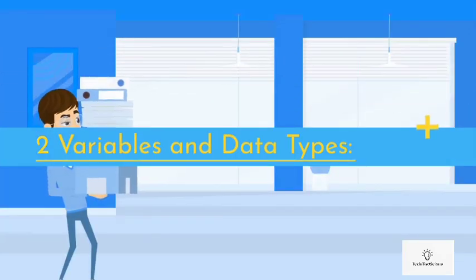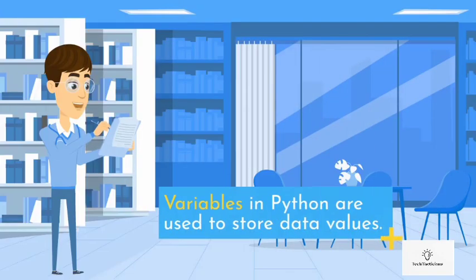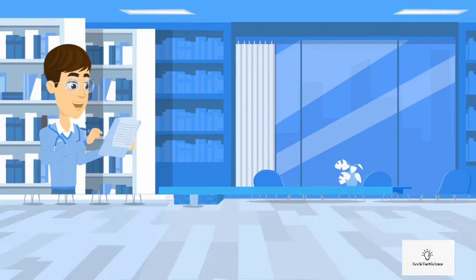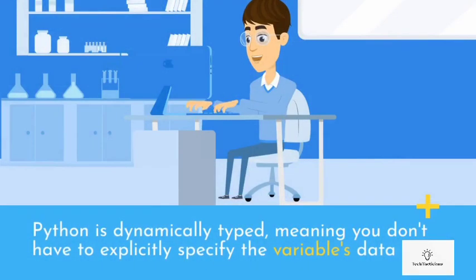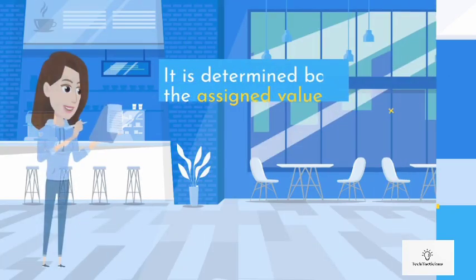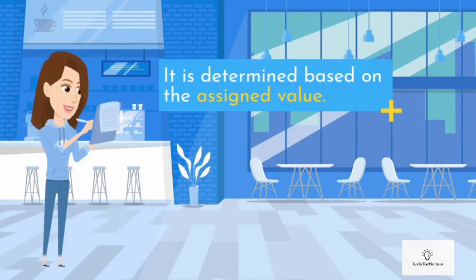2. Variables and data types. Variables in Python are used to store data values. Before using a variable, you need to declare it by assigning a value to it. Python is dynamically typed, meaning you don't have to explicitly specify the variable's data type. It is determined based on the assigned value.